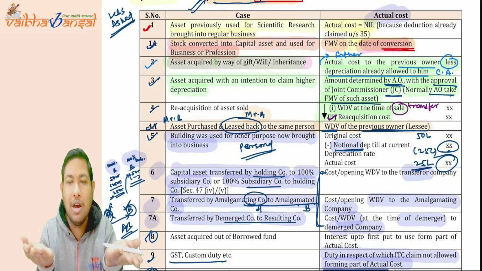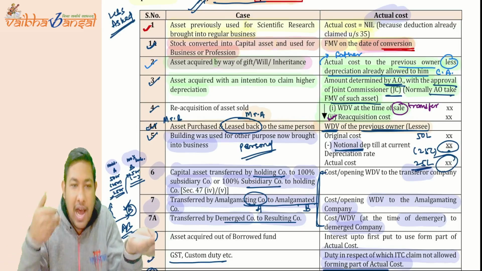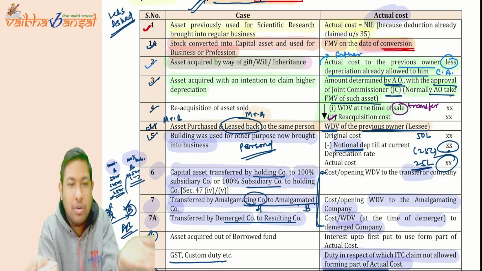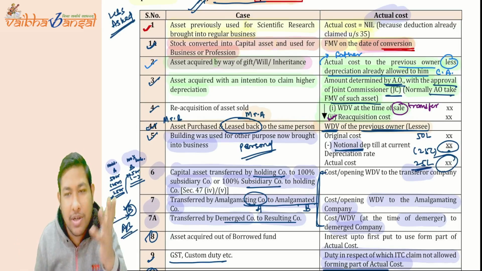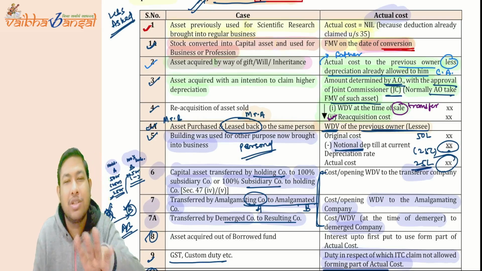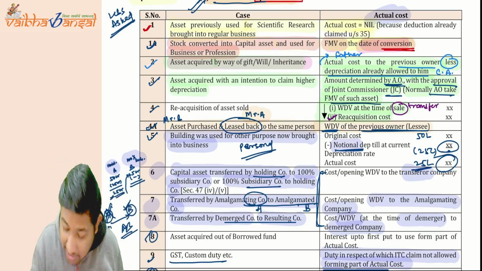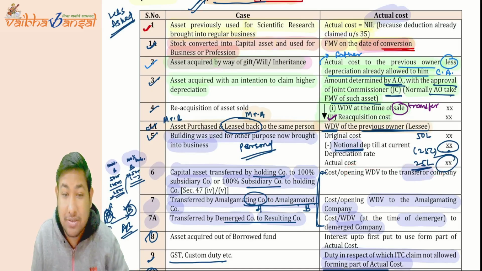Now how will it change the ownership? No, it is not going to change the ownership, because I am the person. I have two hands, so I am transferring from one hand to another hand. So how is it going to impact the taxation? The government also said that no, it is not going to impact the taxation. So take the same WDV on which it was transferred to you. So the WDV to the transferor who is transferring that.